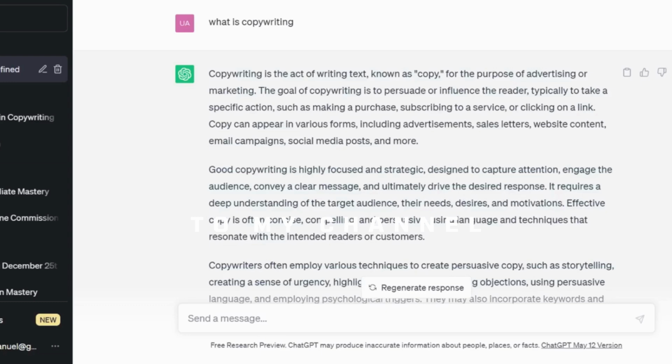It requires a deep understanding of the target audience, their needs, desire, and motivation. You have to understand your target audience. If I'm selling a phone, for instance, maybe an iPhone, I should understand my audience, the kind of people that need that particular iPhone.